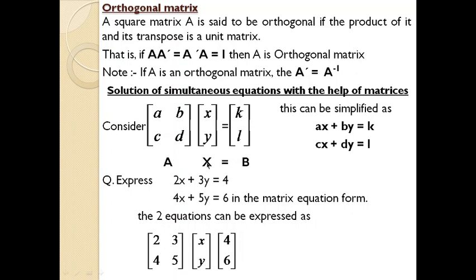So you have got X and finally you got B. So it can be represented as AX equal to B. Now we have learned how to convert a linear equation pattern into a matrix form, that is AX equal to B.